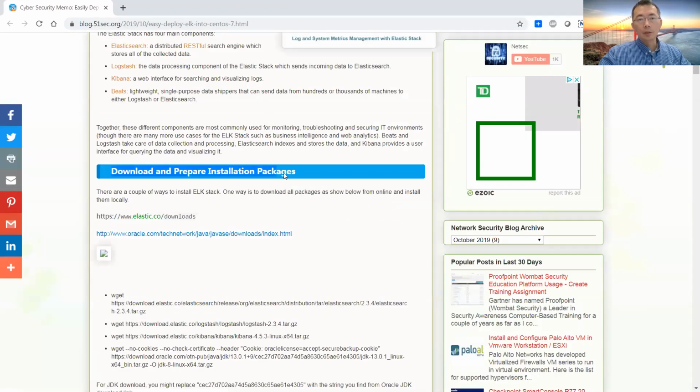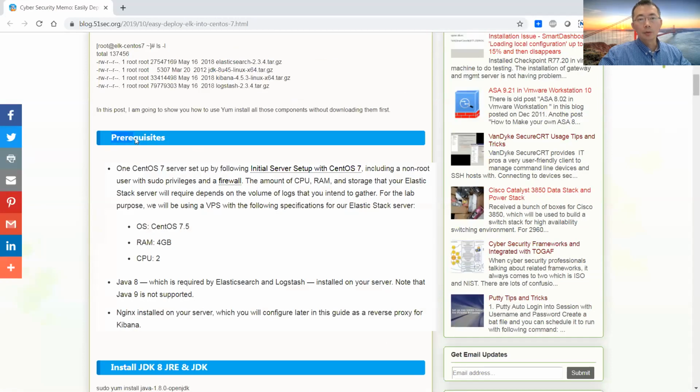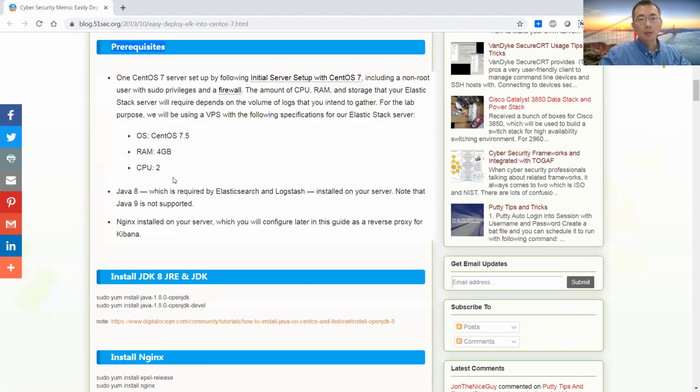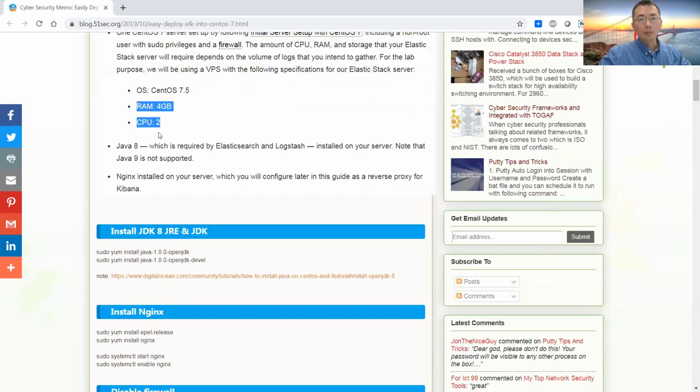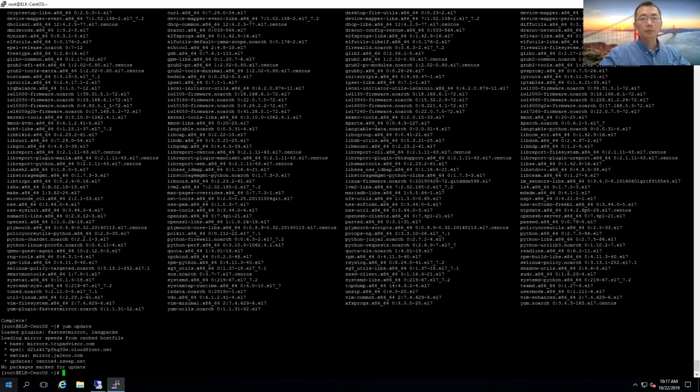You can skip downloading and preparing the installation package, but you need to make sure the prerequisites are met. Basically CPU requirements, memory requirements, Java 8 requirements, and scripts. So we're going to start to install JDK, JRE, those kinds of things.